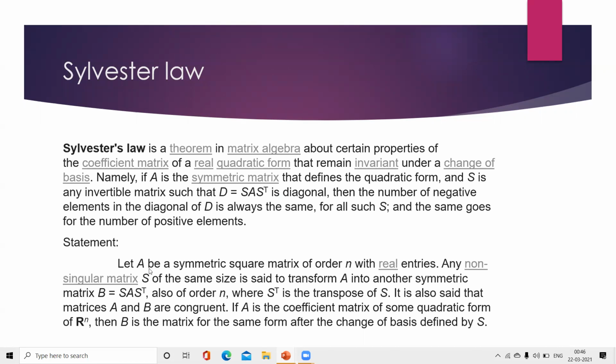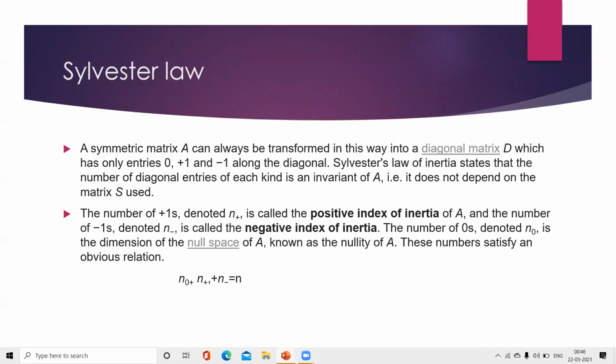Here the statement is: let A be a symmetric square matrix of order n with real entries. Any non-singular matrix S of the same size is said to transform A into another symmetric matrix B, that is B equals S into A into S transpose, also of order n, where S transpose is the transpose of S. It is also said that matrices A and B are congruent. If A is the coefficient matrix of some quadratic form of Rn, then B is the matrix for the same form after the change of basis defined by S.